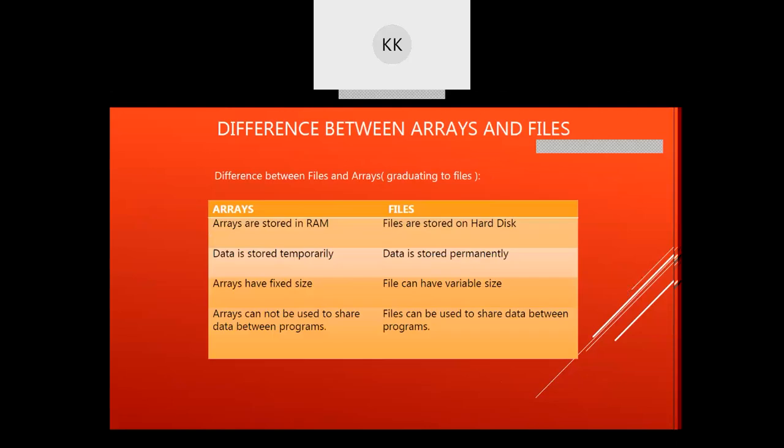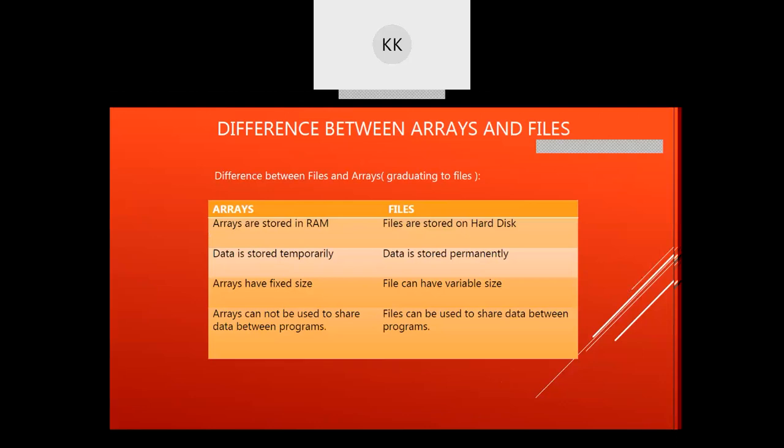There is a difference between array and file. Arrays are stored in RAM. Whenever you declare an array, it is stored in RAM, whereas files are permanently stored on the hard disk. Here the array is stored temporarily. In files, data is stored permanently. Arrays have fixed size. Files can have variable size.